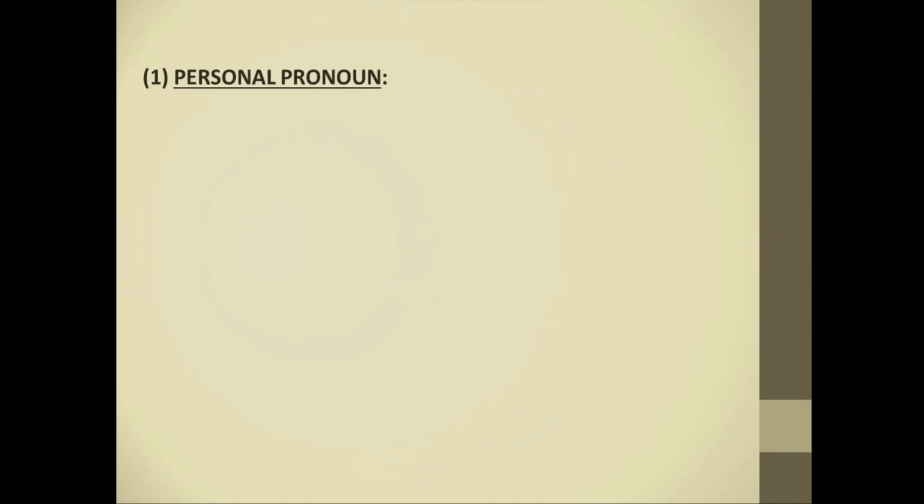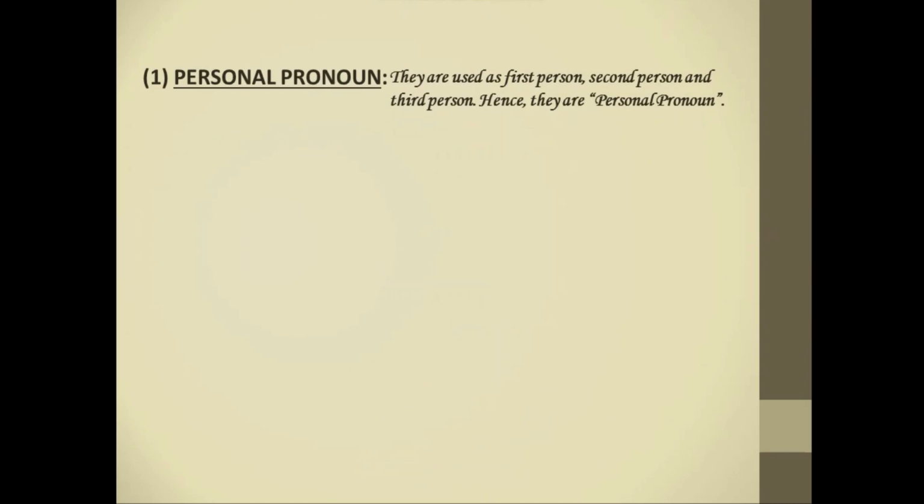Number 1. Personal pronoun. They are used as first person, second person, and third person, hence they are called personal pronoun. For example, Ram is my best friend. He is a nice person. Here he is used in place of Ram. So he is a personal pronoun because Ram is the name of a person